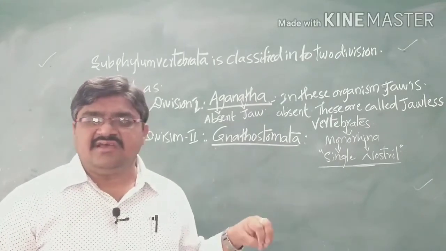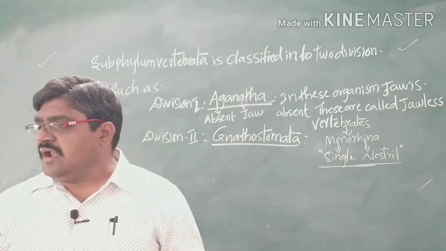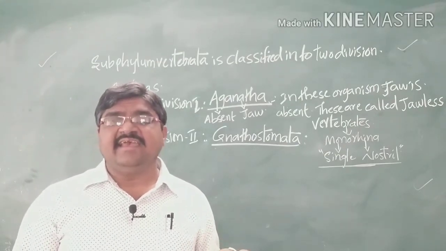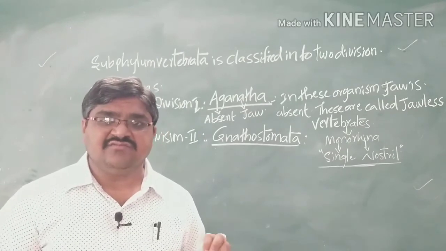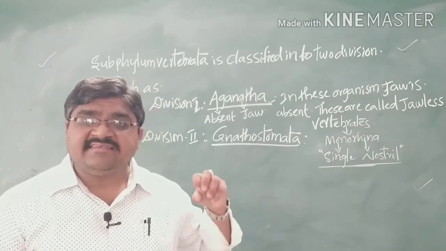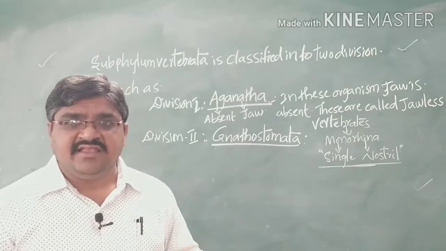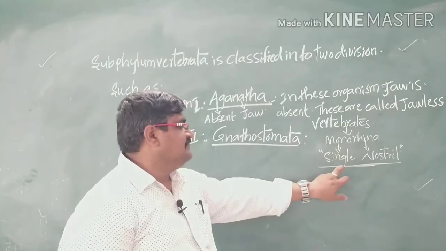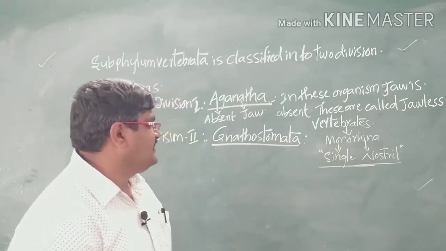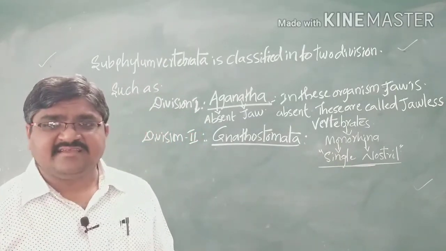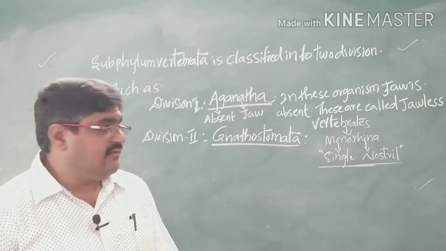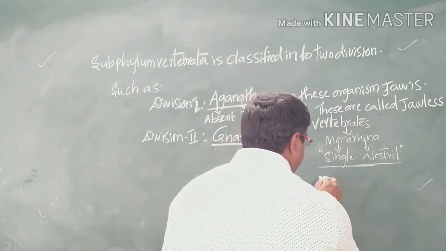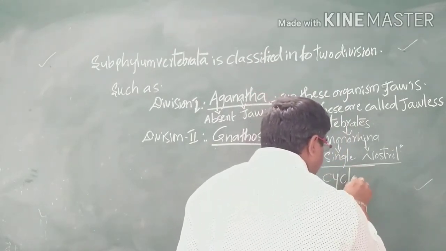These jawless vertebrates are also called monorhinous. Mono means single, rhina means nostrils. If the organism has only a single nostril, such organisms are called monorhinous. Here the monorhinous consist of only one class, the Cyclostomata.